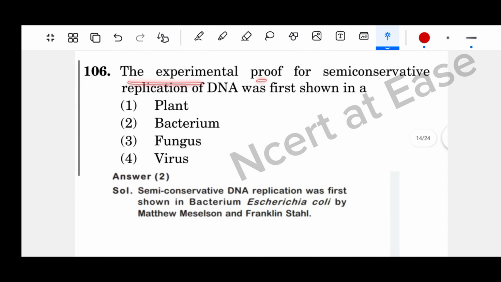The experimental proof for semi-conservative replication of DNA was first shown in a bacterium. Semi-conservative DNA replication was first shown in the bacterium E. coli by Meselson and Stahl. Option 2, bacterium, is the right answer.